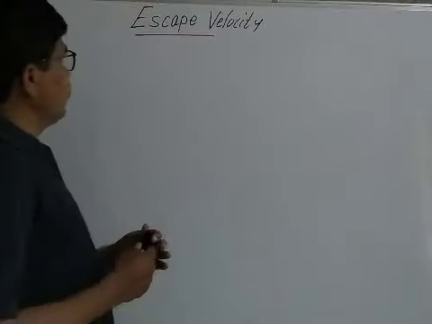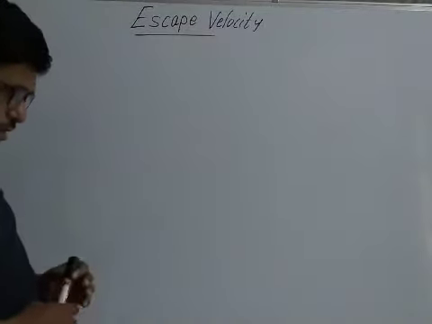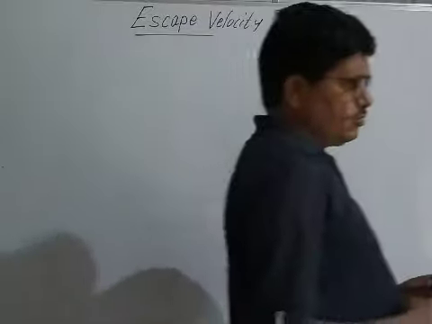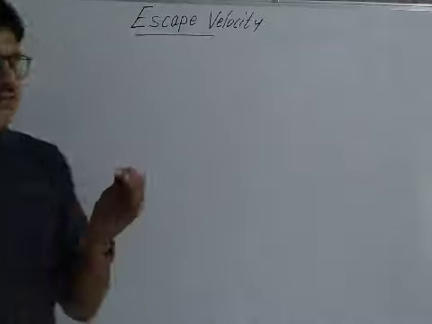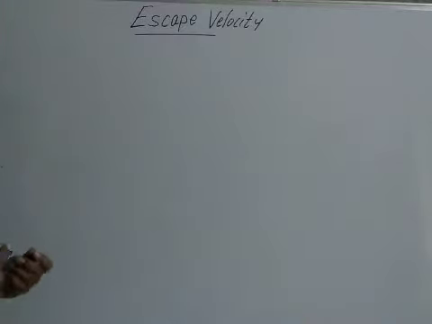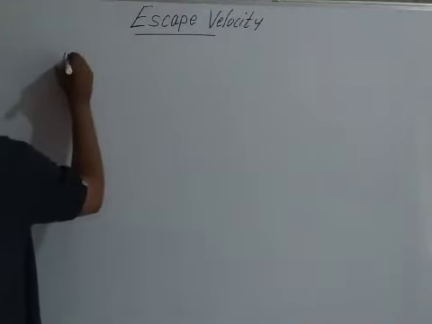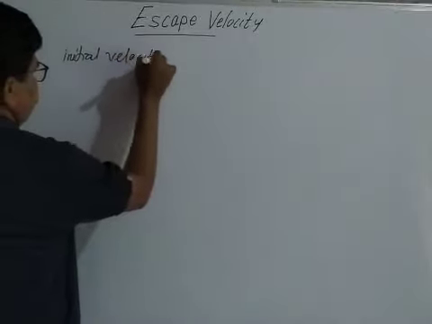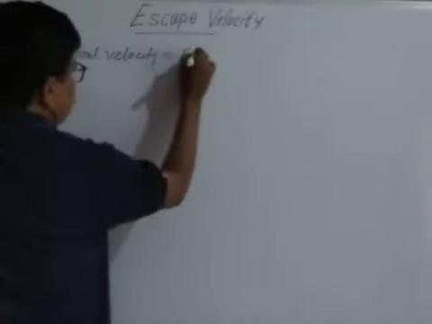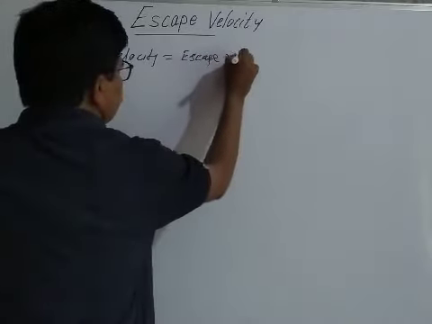To determine the formula of the escape velocity, if any object is thrown in upward direction with the escape velocity, the initial velocity is equal to the escape velocity.